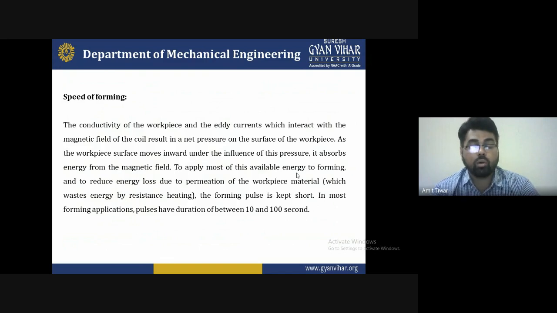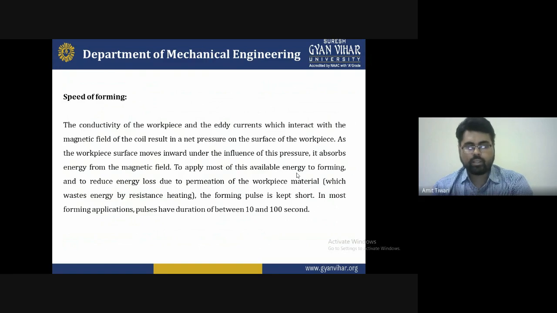It absorbs the energy from the magnetic field, and to apply most of this available energy to the forming and to reduce the energy losses due to the deformation of the workpiece material, the forming pulse is kept short. That's why the forming application pulse duration is between 10 and 100 microseconds, a timing we have to use for that. So these are some benefits, or some conditions adopted for manufacturing the terms related with this.